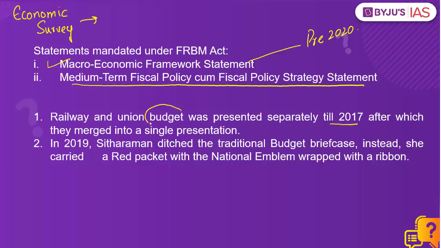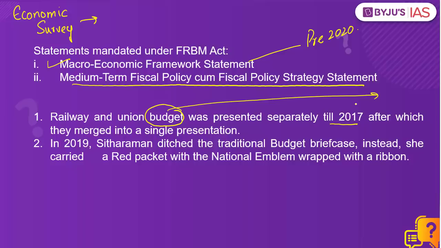If you look at this word budget, it is derived from a French word bouge, which means a leather bag or leather pouch. And it was in this leather bag or leather pouch that financial papers were presented by the finance minister. If you look at the Chancellor of Exchequer in Britain, who is the finance minister of Britain, he would carry the leather bag in which the financial proposals were placed.